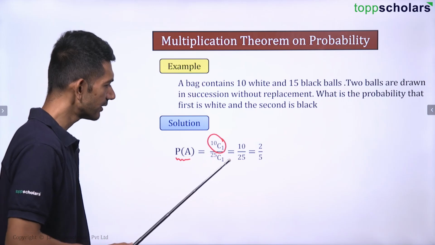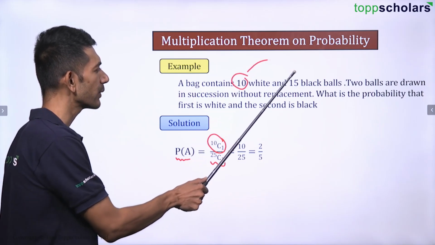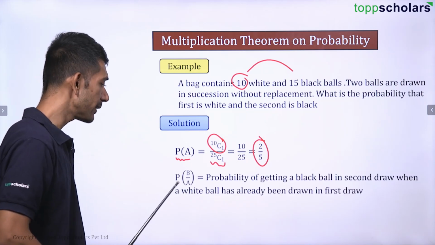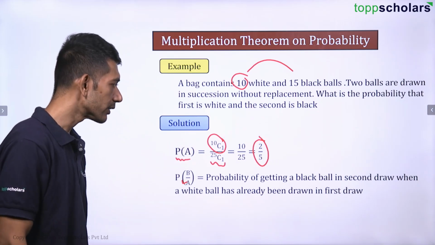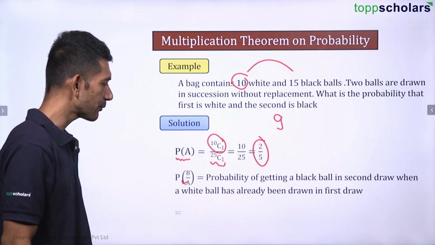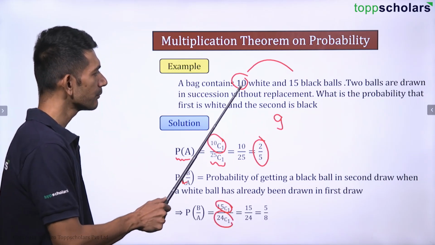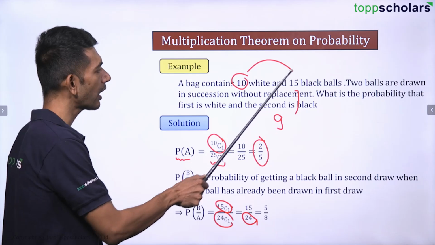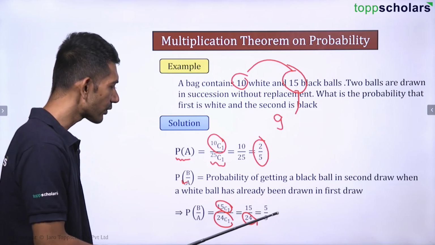That is 10C1 by 25C1. We are drawing one white ball. So 10 by 25. Directly also you can do 10 by 25. 10 plus 15 is 25. 10 by 25, that is 2 by 5. Right? Now what will be the probability of B where A has already occurred? Now we are not replacing, right? So one ball will be gone. So if one white ball is gone, there are 9 white balls now and there are 15 black balls. So can I say 15 by 24? Because here will be 9, here will be 15, 9 plus 15 is 24, and out of 24, how many black balls are there? 15 black balls are there. So you will get 15 by 24. 15 by 24 is nothing but 5 by 8.